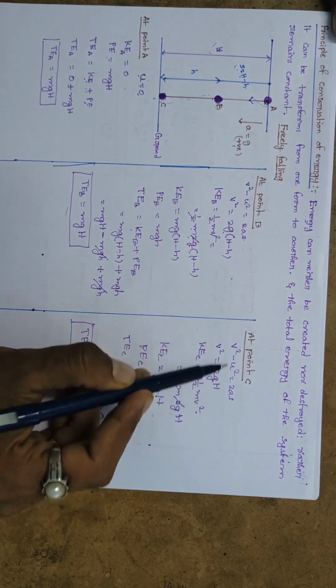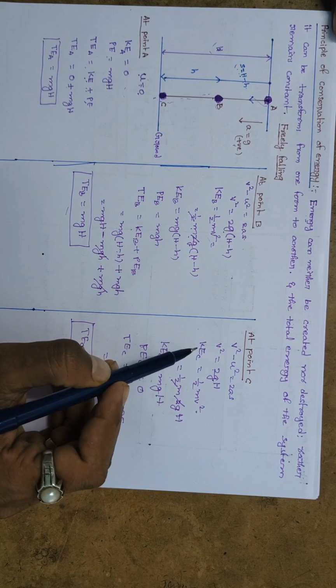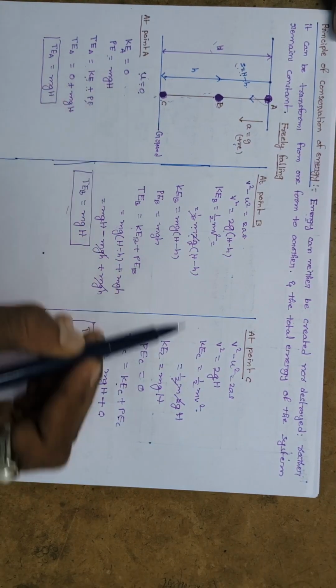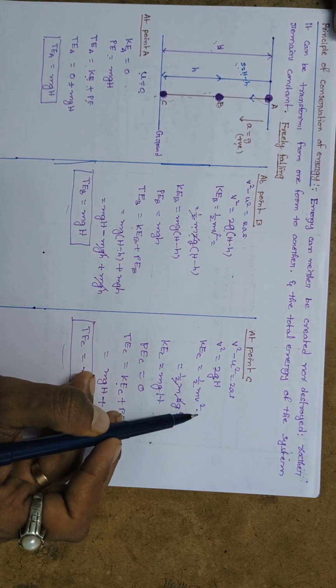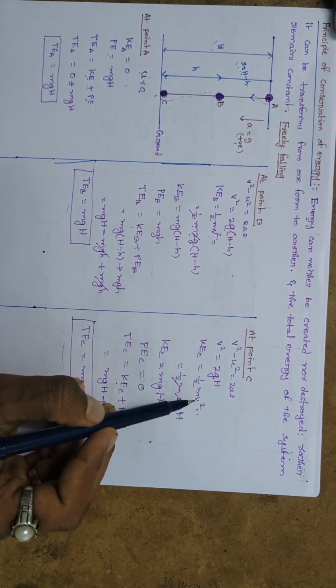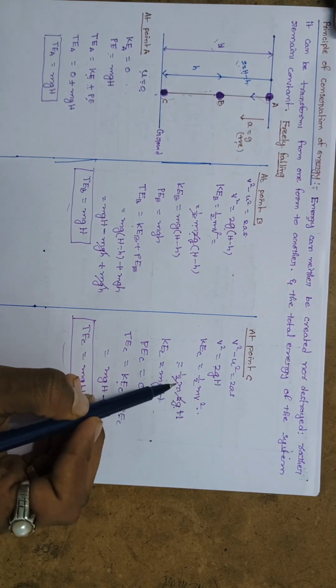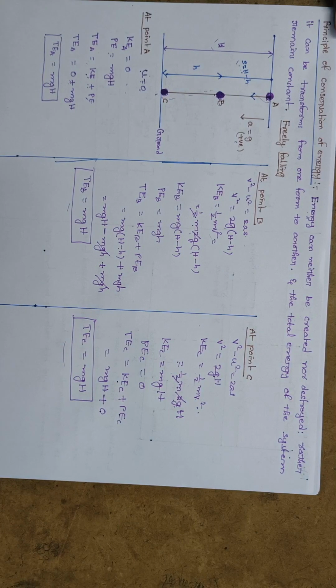Because of the maximum velocity, the object has only kinetic energy, that is, the kinetic energy at point C is equal to half m v square. The v square formula you know, you can substitute here: half m into 2gH. Numerator 2, denominator 2 cancel.